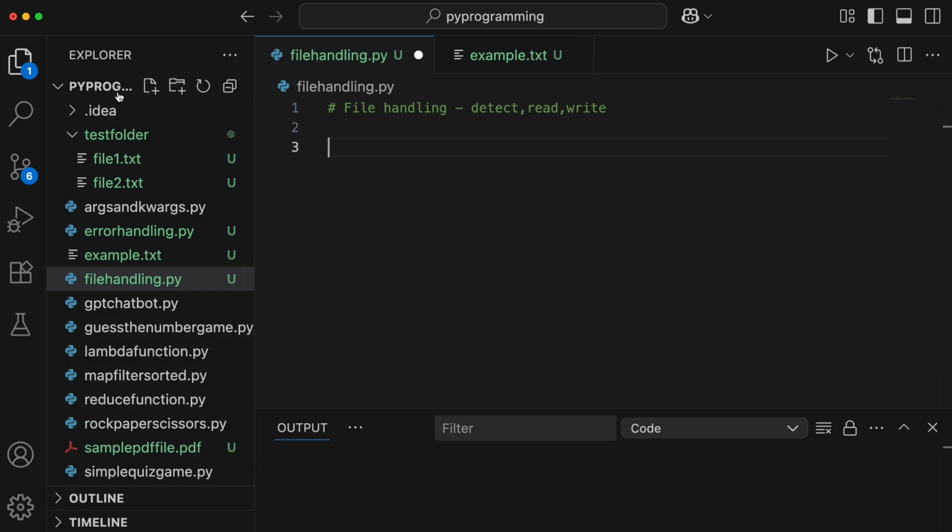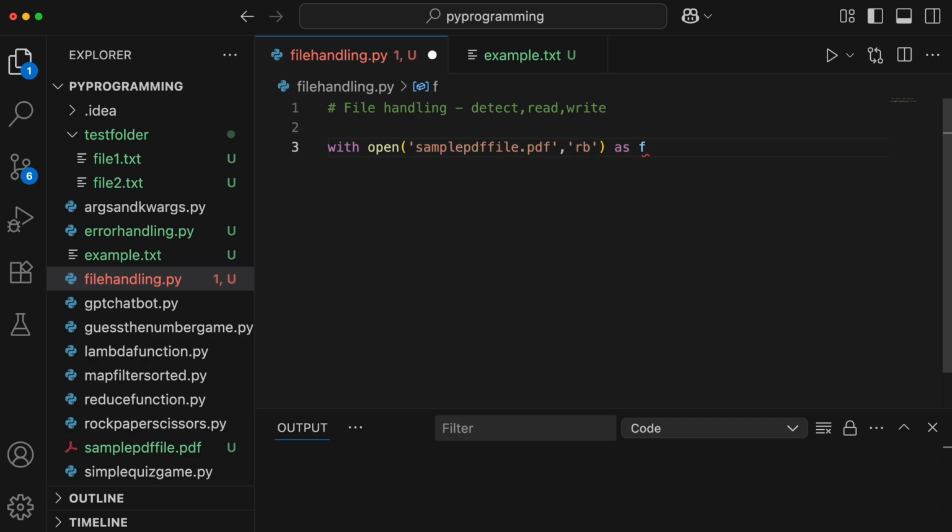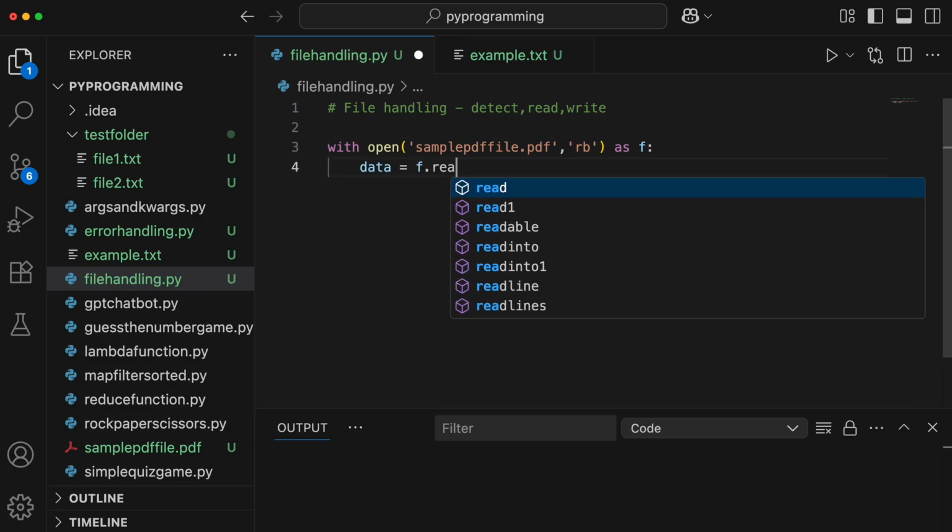Here under my project folder, I have kept a sample PDF file. So let's go ahead and read this file. We'll start with open, and then we'll give the file path, and then we'll give 'rb', which stands for read binary. Let's name it as f. Let's create a variable for data and use the read method, f.read.